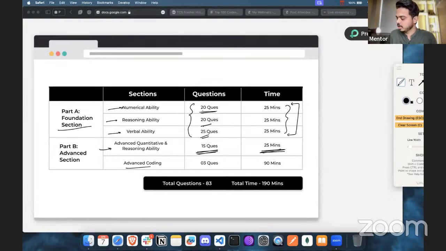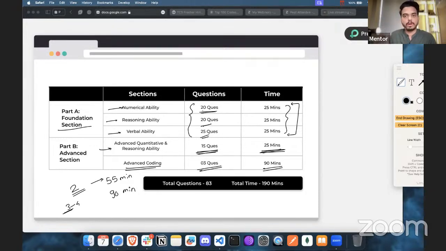If I talk about the coding section here, this time we are going to get 3 questions. Previously, in the previous section, it was 2 questions, and they used to give us like 55 minutes or something to solve the 2 questions. But this time they have given 90 minutes to complete this section. We expect 3 to 4 questions. If they give 4 questions, you have to solve 3 of them. But if they give just 3 questions, then you have to solve all of them.